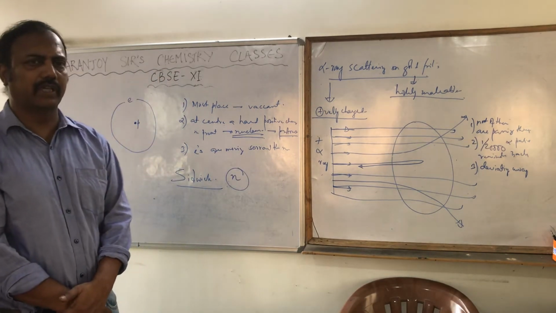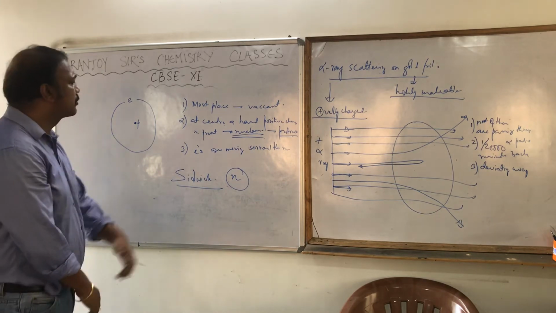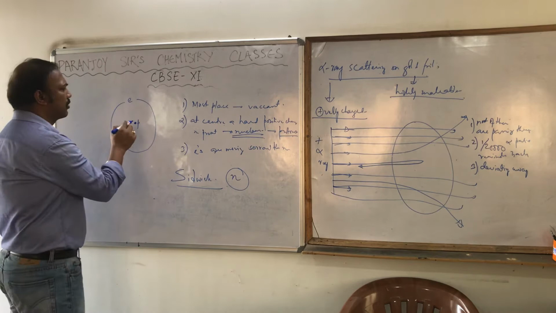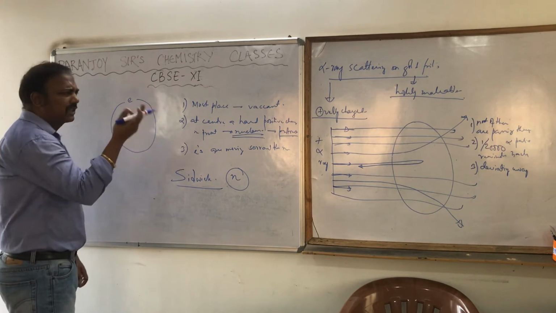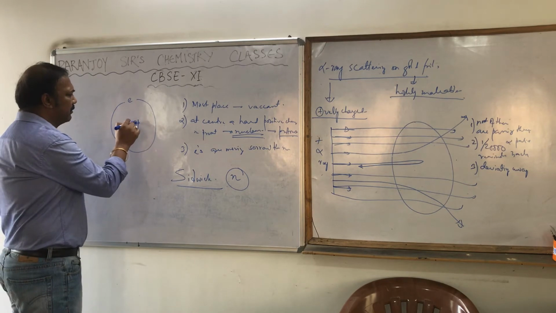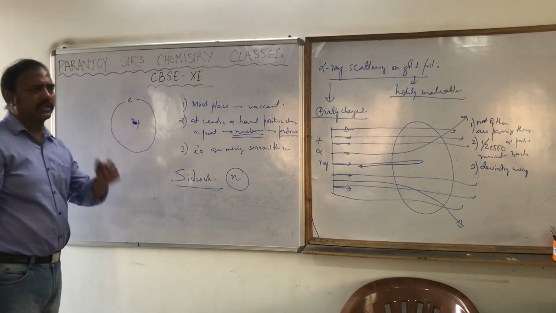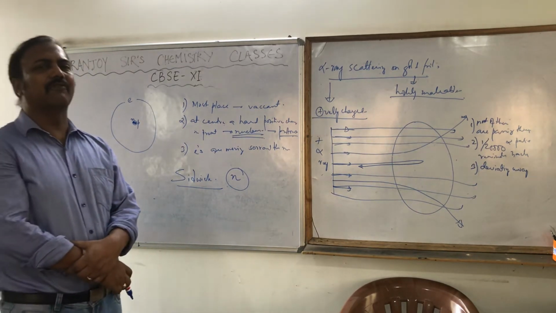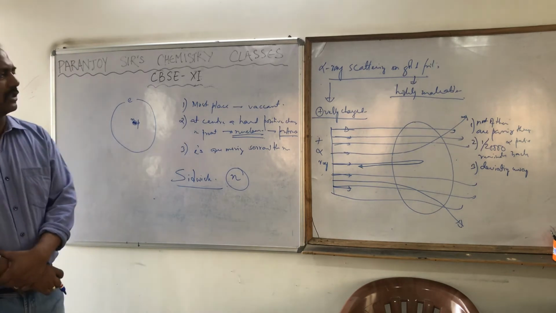Then where are the neutrons present? Then Rutherford told, okay, neutrons are also present at the center, in the nucleus. This was Rutherford's model. It was accepted for a few years.